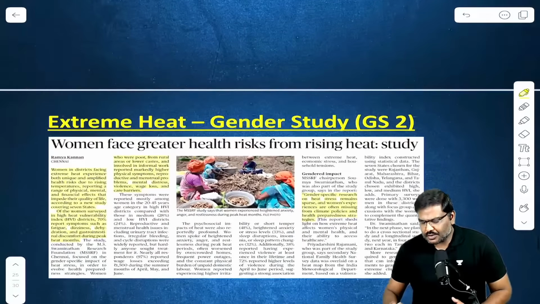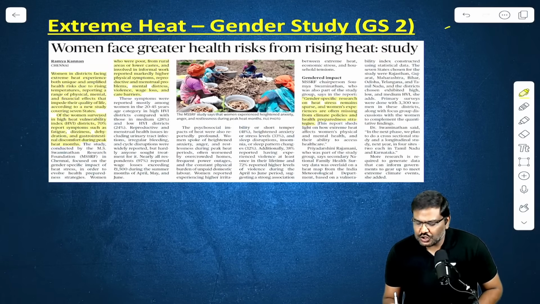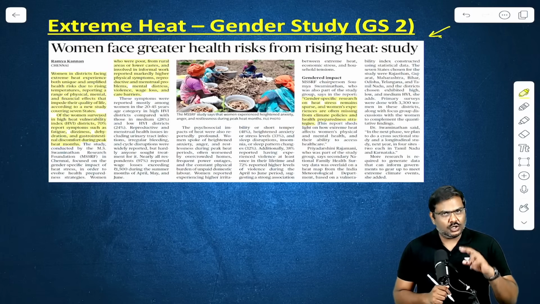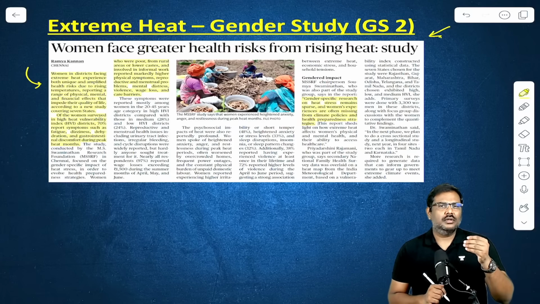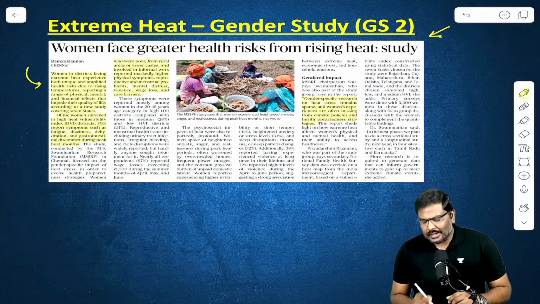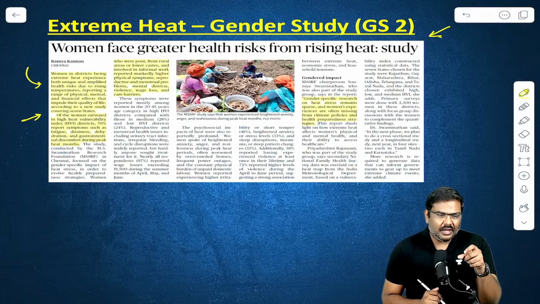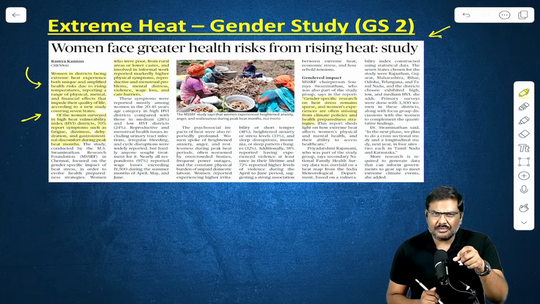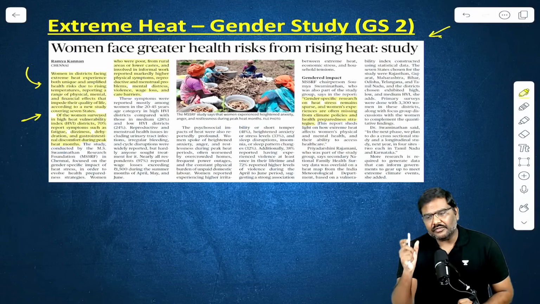Okay, let's go forward. Next article, Extreme Heat, Gender Study, GS paper 2 article. Now, what are the important points from the article? Important point is simple. In recent times, there has been a lot of issues faced in India, specifically from the labor market because of the heat waves.